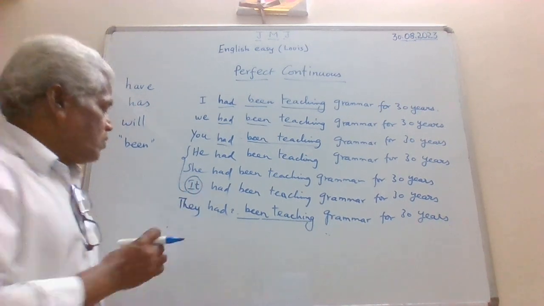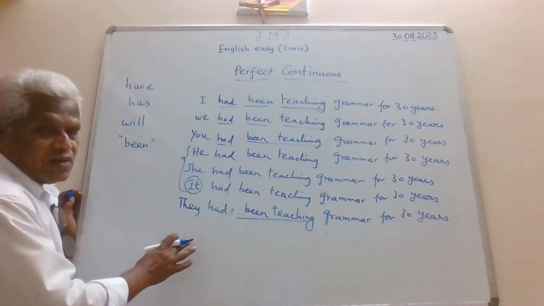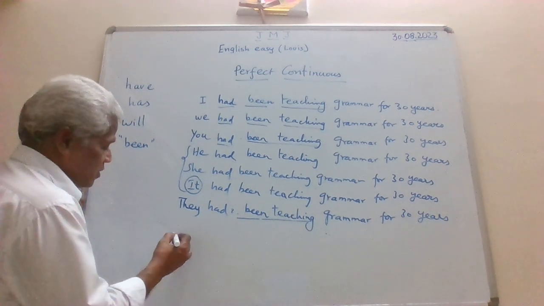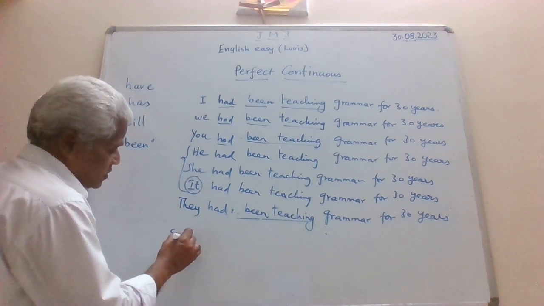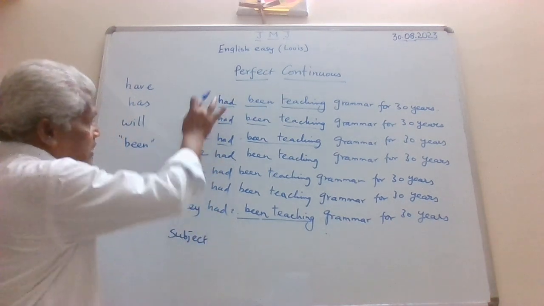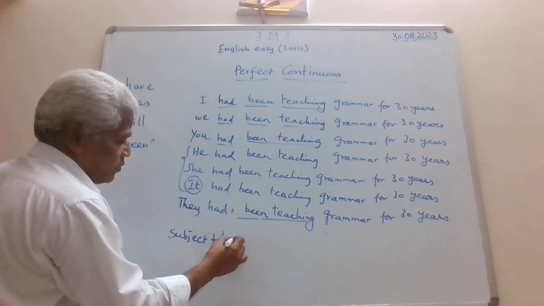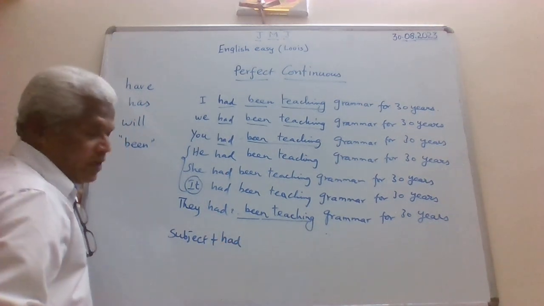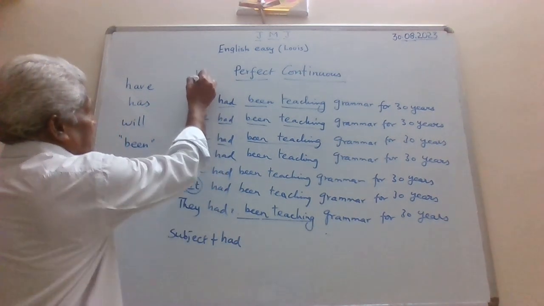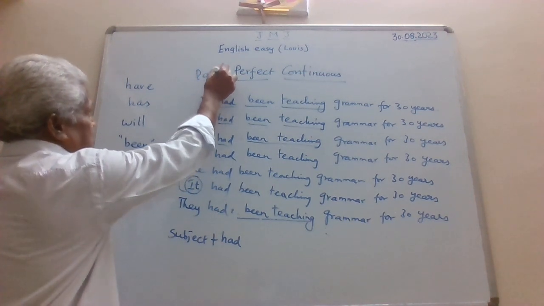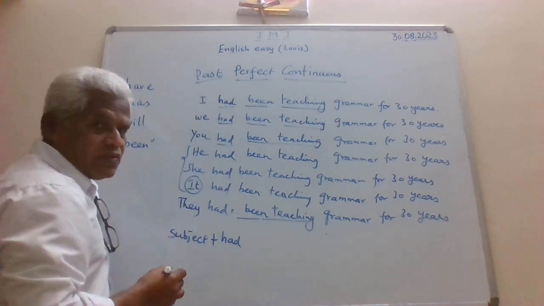Okay, guys. So immediately we can go for the formation of verb here. So how can we write now? See, first you have the subject, the pronoun here, and then you have straight away the auxiliary verb for the past perfect. So here let me write past perfect continuous tense.